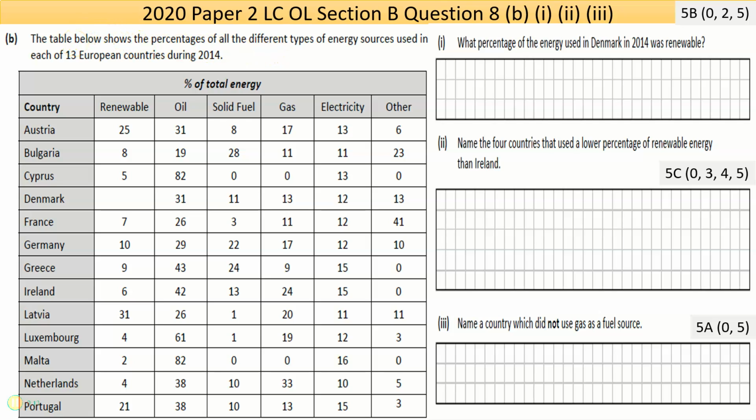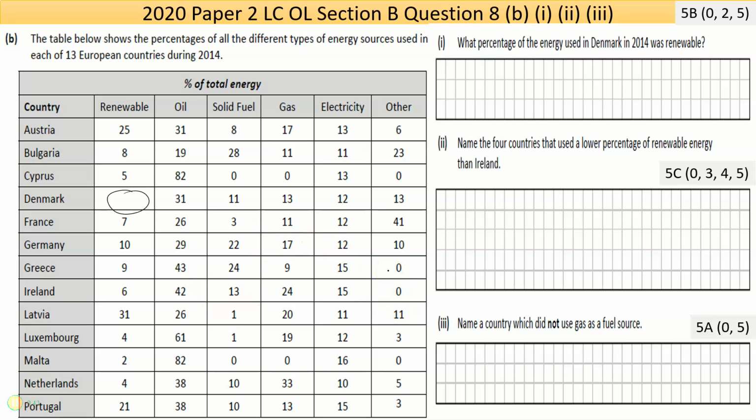Big, huge, massive table. Let's see what it means. The table below shows the percentages of all the different types of energy sources used in each of the 13 European countries during 2014. You see that Austria has 25% from renewables, 31% from oil, 8 from solid fuel, 17 from gas, 13 from electricity, and other sources 6. So each country will have its own. There's a missing figure there for Denmark, but every other piece of data seems to be there.